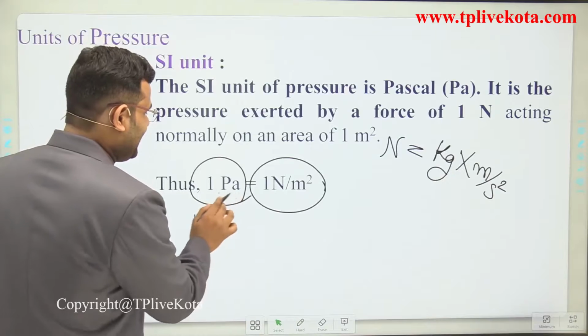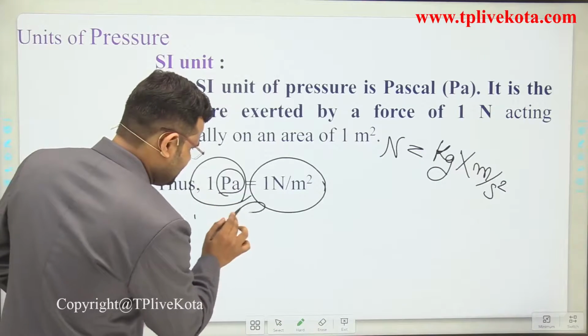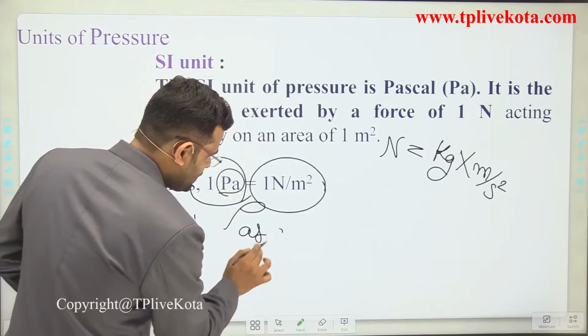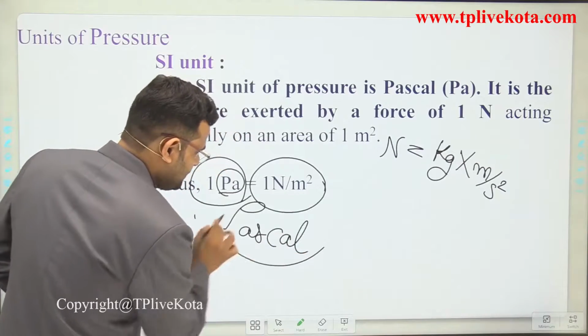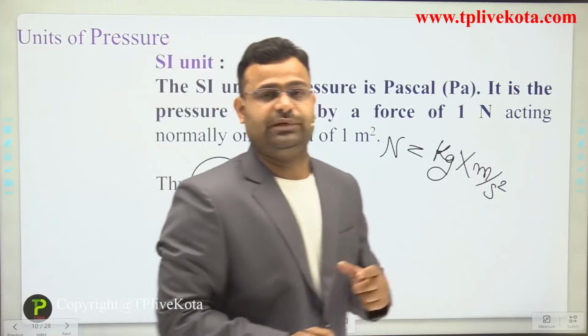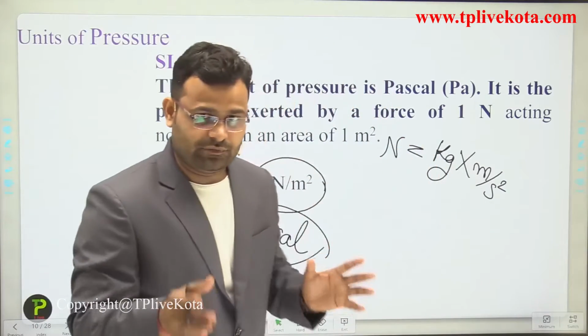Pa represents Pascal. The full form of Pa is Pascal. That is the unit of pressure.